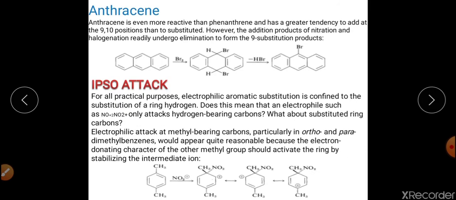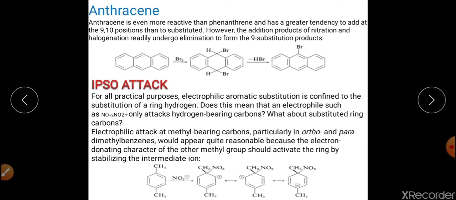In case of anthracene, we know that anthracene can react with benzene, because benzene can be trapped by using anthracene. Again the position number 9 and 10 are enough reactive in case of anthracene, and they can also undergo the addition reaction, right?